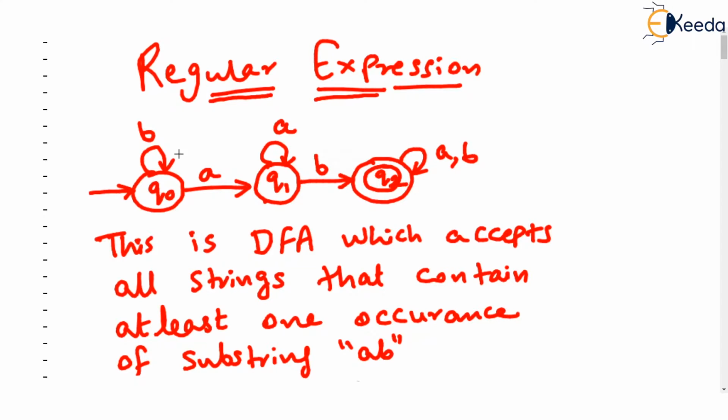Now we have learned in the past what we mean by DFA, deterministic finite automata, NFA, non-deterministic finite automata, and many variations of NFA. And we have understood that given a DFA with some initial state and a set of final states which are shown as double circles, this DFA can accept some strings and reject some strings. Consider a DFA shown here.